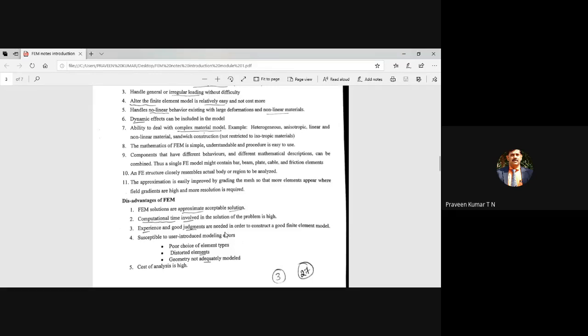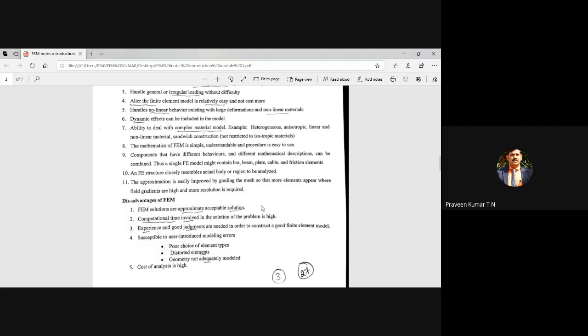Most companies, especially aircraft manufacturers, will specify what type of element to use for their model. They do a lot of work, and finally they conclude, we use the quadrilateral element, it gives a better solution compared to the triangular element. Based on that, they will suggest to Indian companies or Indian MNCs in India, for this component, you have to use this type of element, analyze and give the result. That's what they'll ask. The cost is very high.